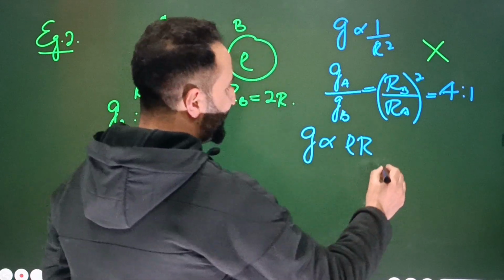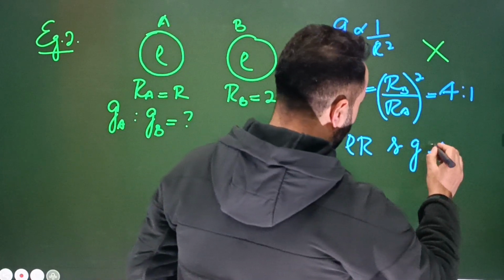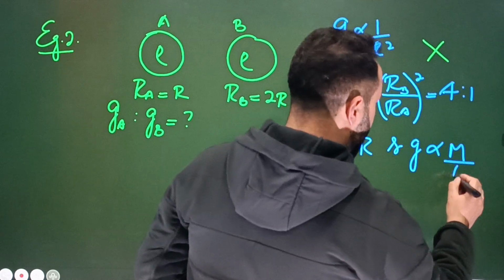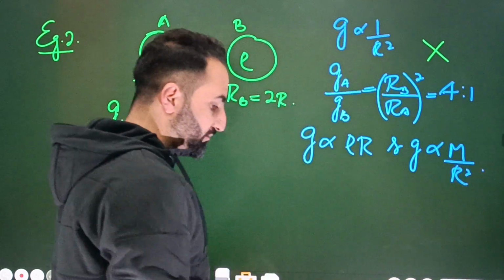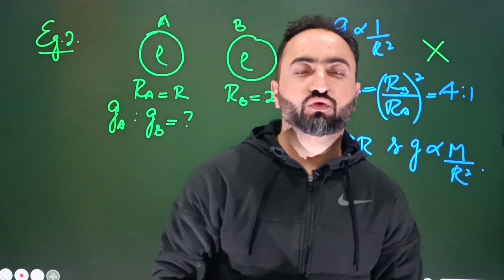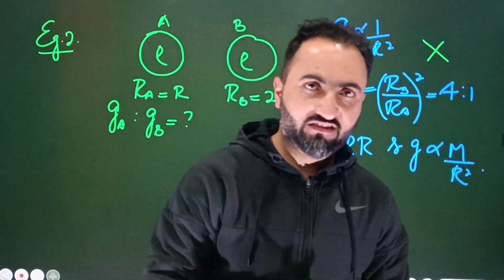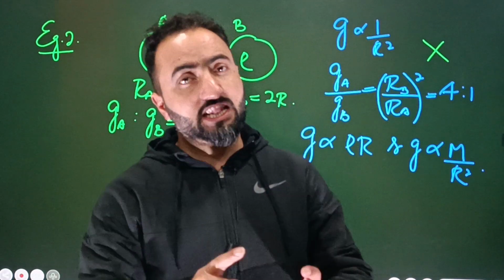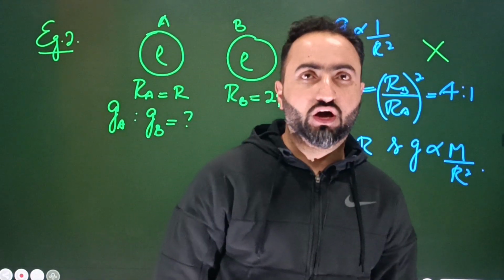ठीक है बेटा? And G is proportional to m by r square. ठीक है बेटा? If for example it is given to us that the mass of the two planets is constant, then in that very case obviously G is proportional to 1 by r square. And if for example it is given that density is constant, in that very case G is directly proportional to R. ठीक है ना बेटा?